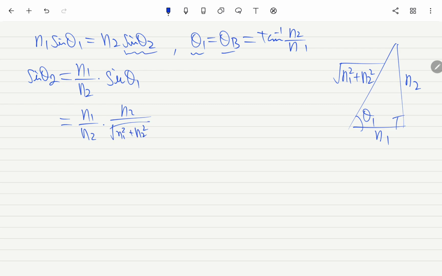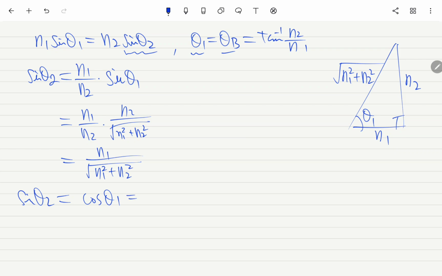Okay, this is cosine of theta 1. So here we have sine of theta 2 equals cosine of theta 1.